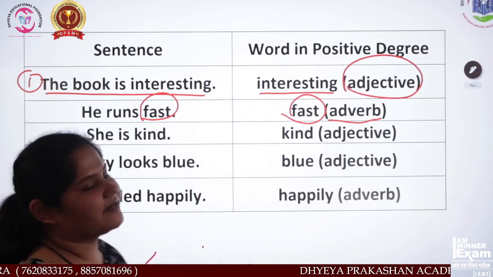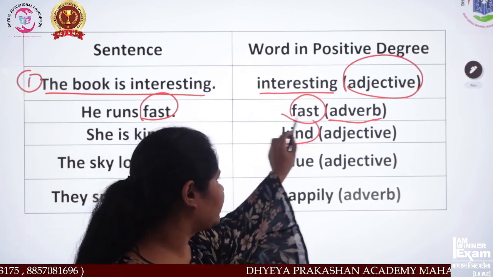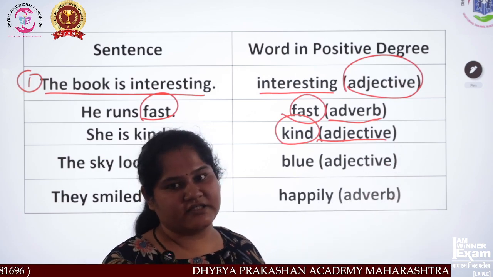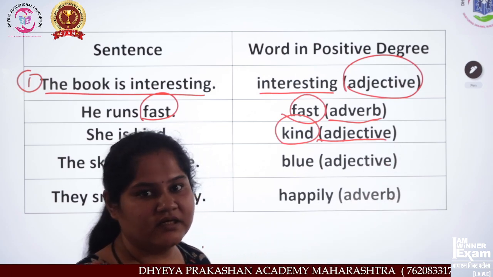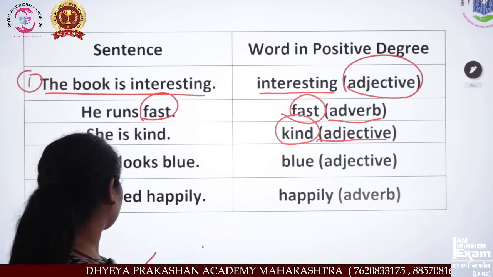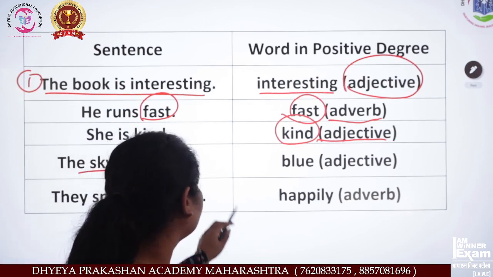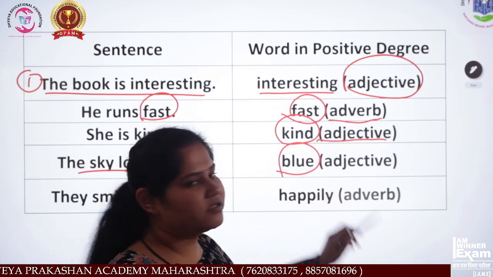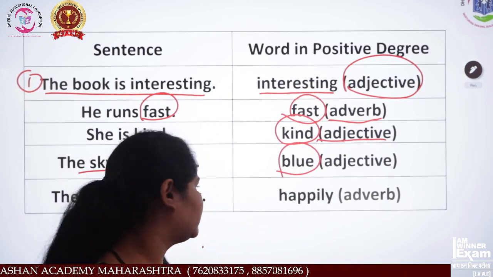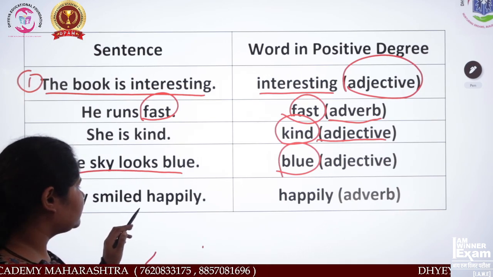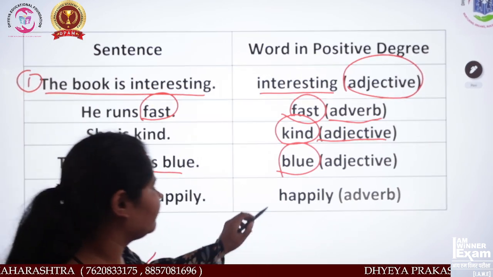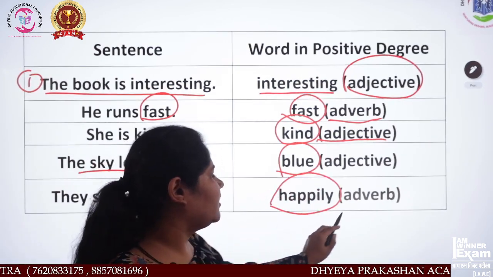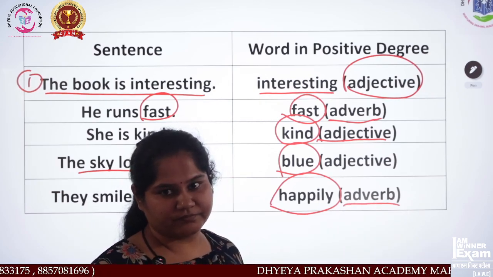She is kind. Kind is an adjective. The sky looks blue. Blue is an adjective. Last is, they smiled happily. Happily is an adverb.